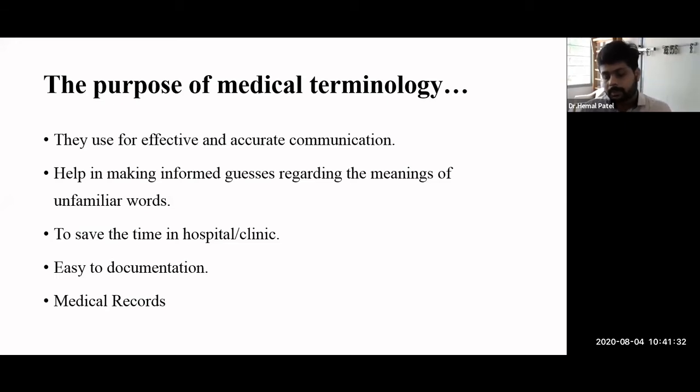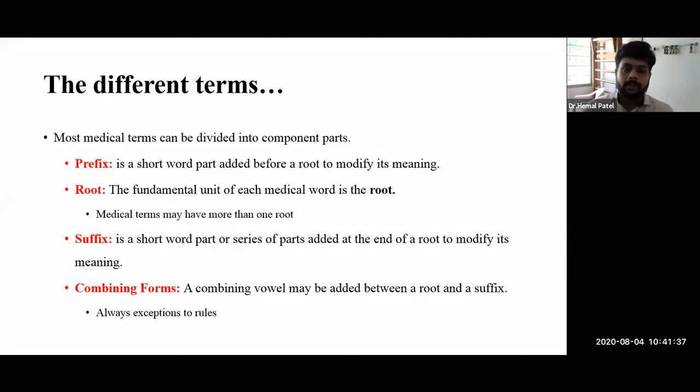So these are the reasons why we have to learn medical terminology. Here, the most important part of medical terminology is that we have to understand the different terms by means of prefix, roots, suffix, and the combining form. Most medical terms can be divided into component parts like prefix, root, suffix, as well as the combining form. We have to understand that first, and then we'll go with some examples.